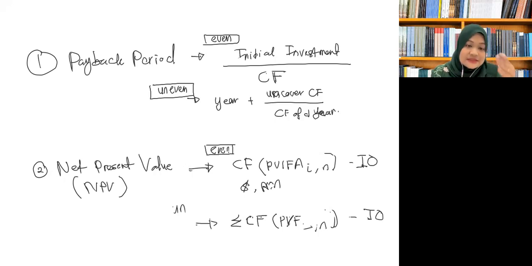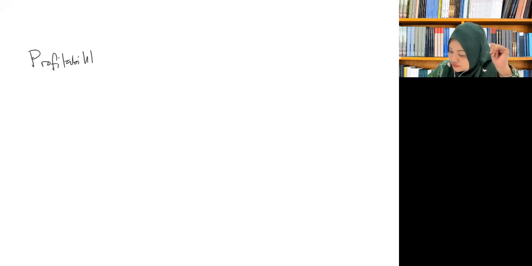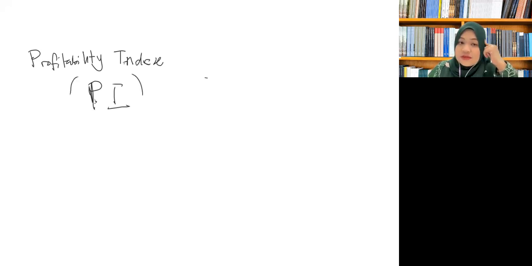And then the third technique of capital budgeting is profitability index. It's profitability index. All right. So how to calculate profitability index?